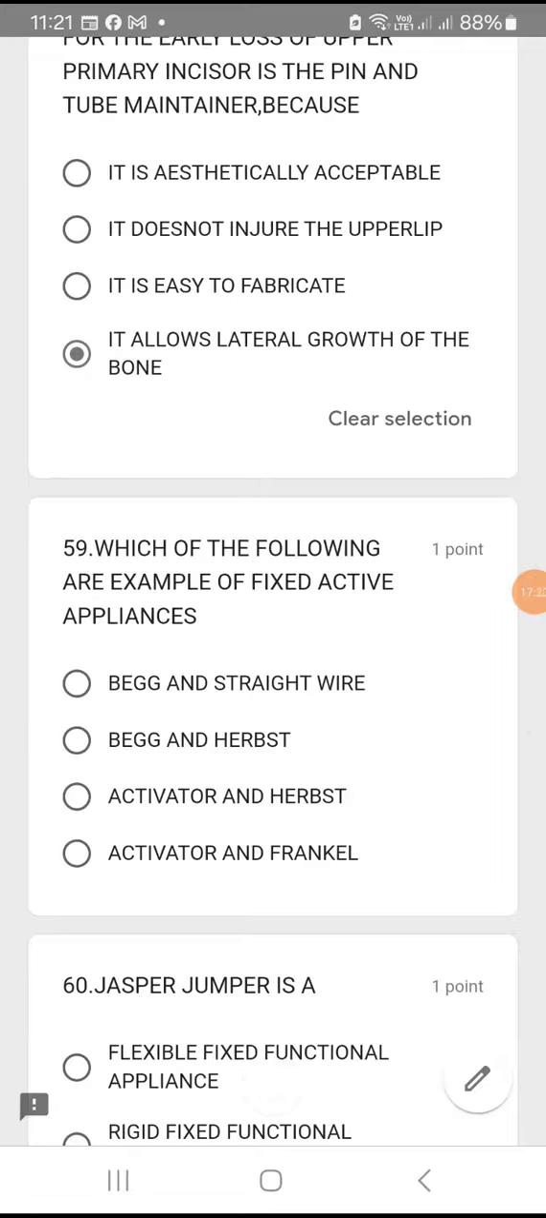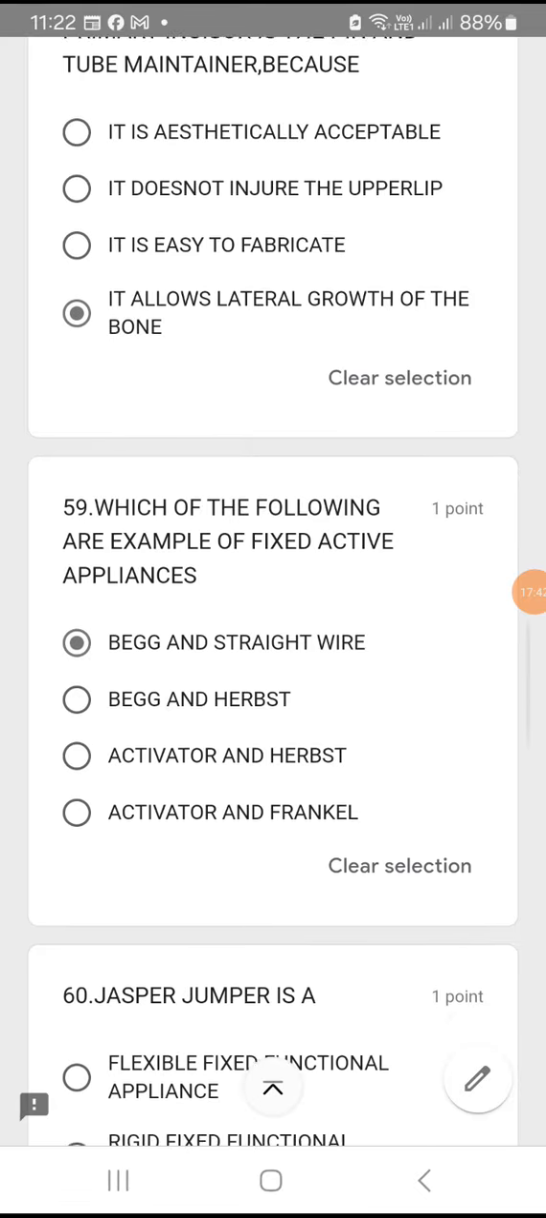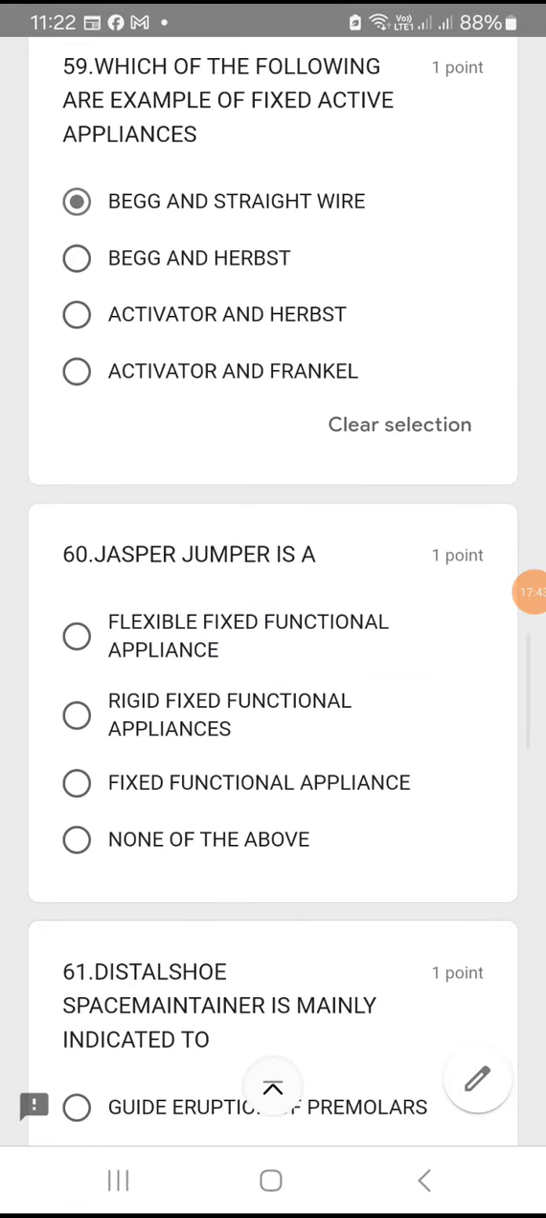Question number 59. Which of the following are examples of fixed active appliance? So the appliance should be a fixed one. So Begg is a choice. It should be active also. So Herbst is not an active appliance. So straight wire is an active appliance. So Begg and straight wire is an option. Okay, option A.